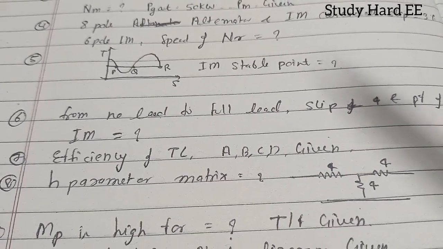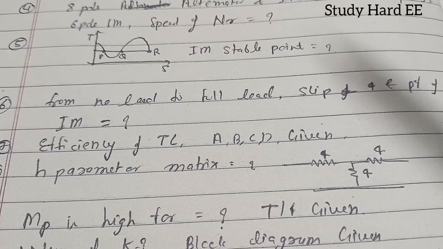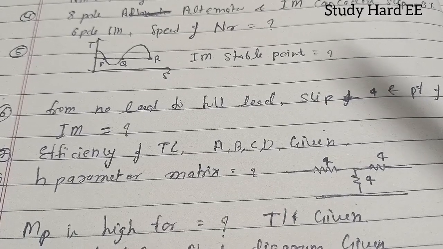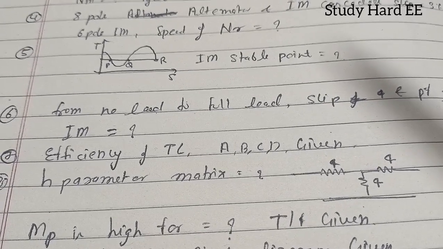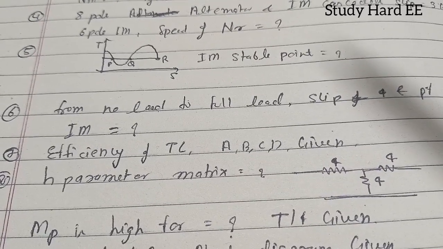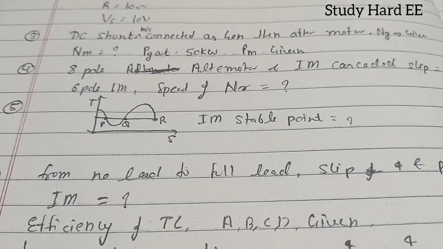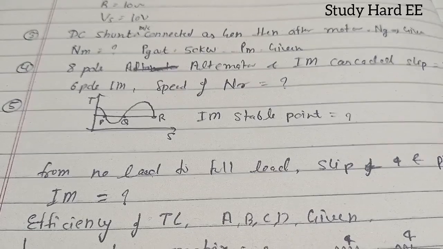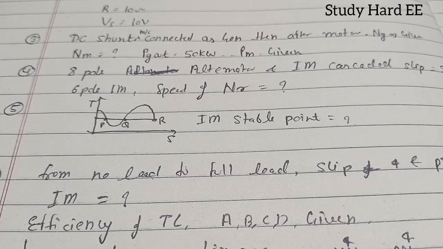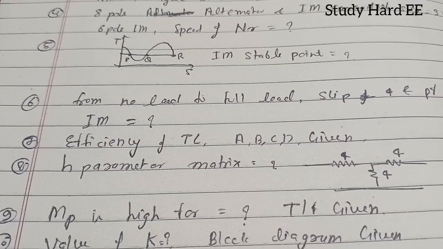And in the sixth question they have asked, from no load to full load, what will be the slip of the induction motor and the power factor. This is also from a previous year question. At no load the speed is near to Ns, so the slip will be very low. On increasing load, slip will increase, and in an induction motor at no load the power factor is very poor. जैसे जैसे हमारा लोड इंक्रीज होगा वैसे वैसे हमारा पावर फैक्टर भी इम्प्रूव होता जाएगा. So this is also from the PYQ.